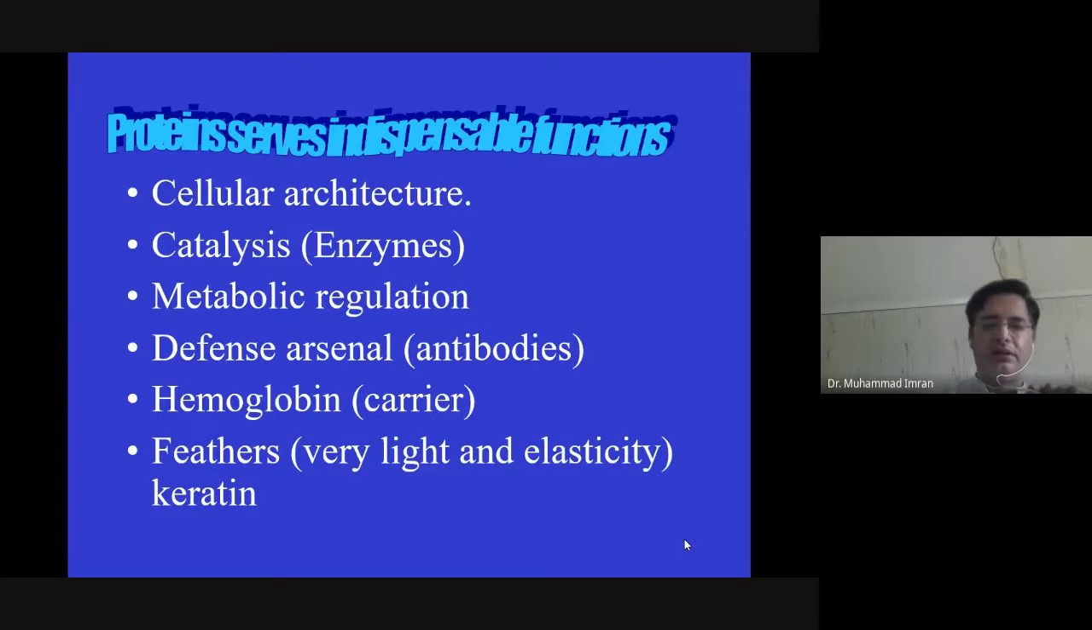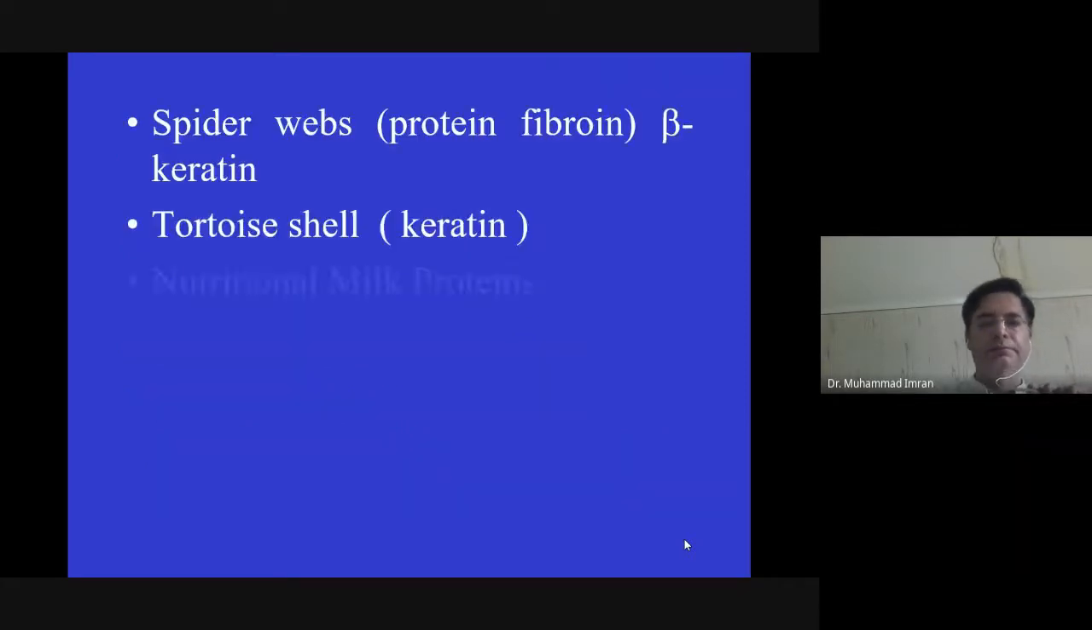Similarly, bird feathers are made up of a very important protein, keratin. Our nails and hair are made up of keratin. It is a structural protein which provides structural stability to many tissues of the body.